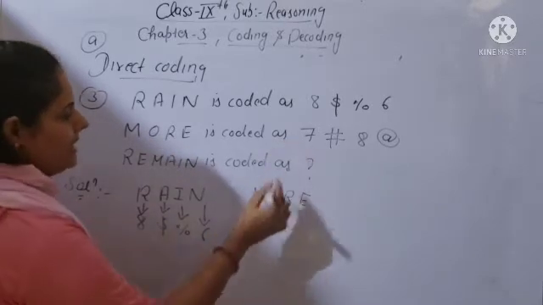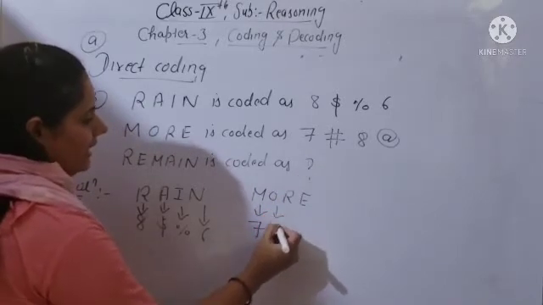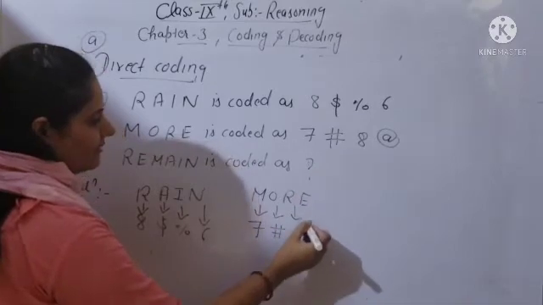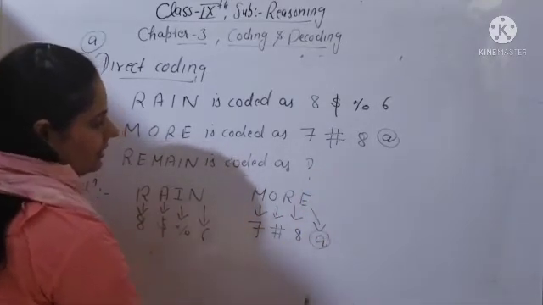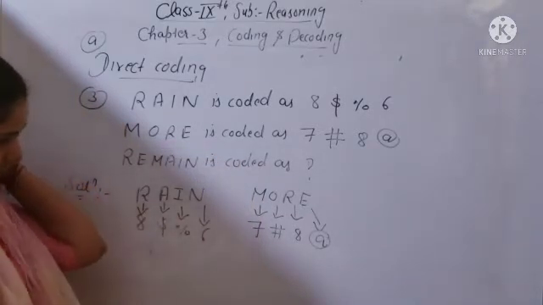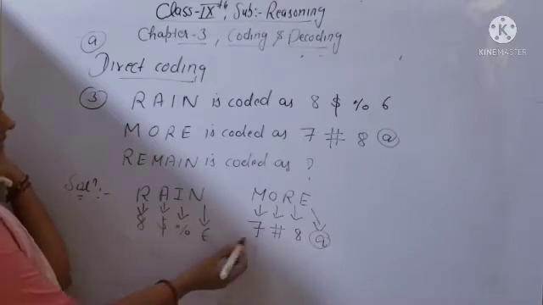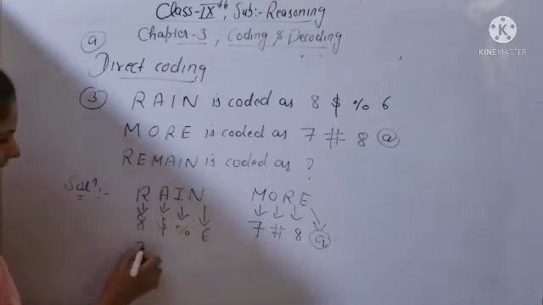M is coded as 7, O is coded as #, R is coded as 8 and E is coded as @. Clear? So $8%6, 7#8@. Now you have to tell REMAIN.